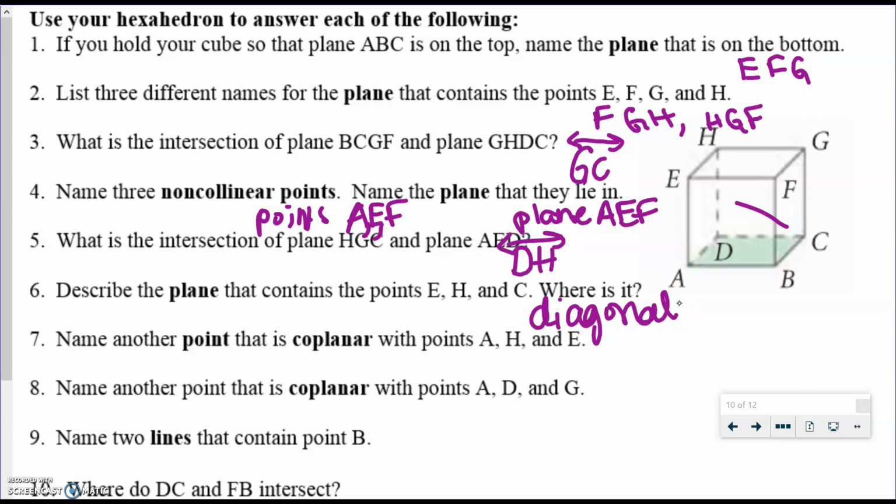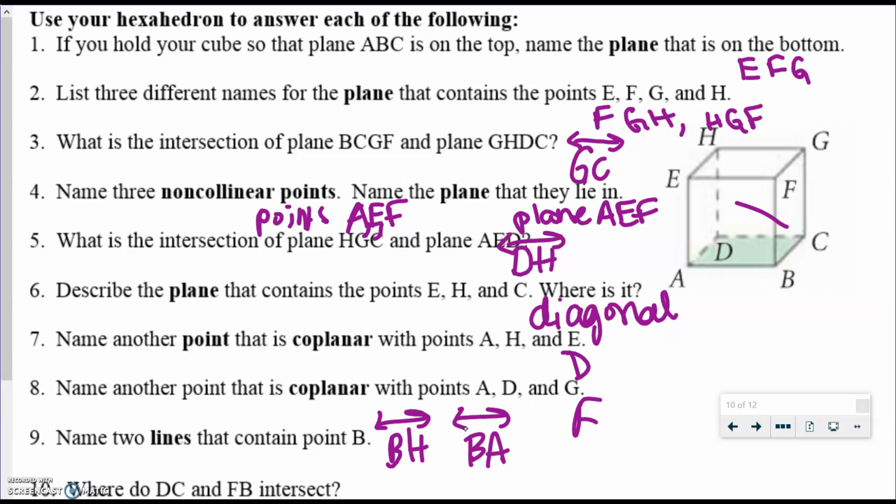Another point that is coplanar with A, H, and E would be D. Another point that is coplanar with A, D, and G would be F, because again, that's that diagonal plane. 2 lines that contain point B, really you could pick any other point on this hexahedron and put it with point B, so we could call it BH, we could call it BA, anything that has a B in it. And it doesn't matter if the B is first or second, because we're talking about a line, not a ray.